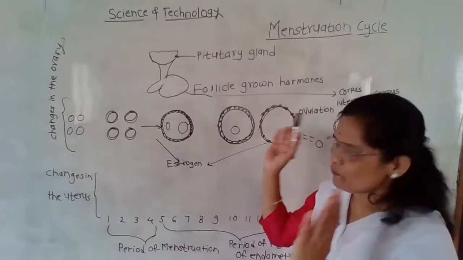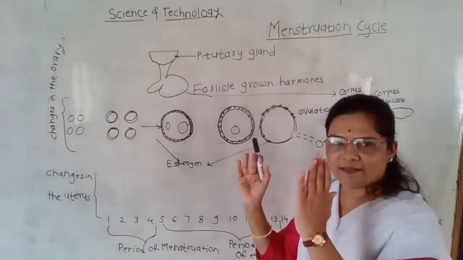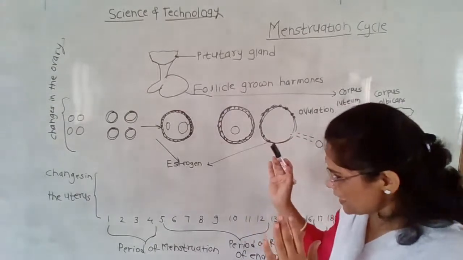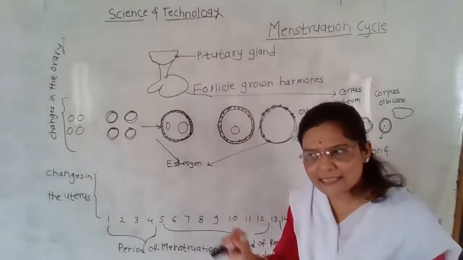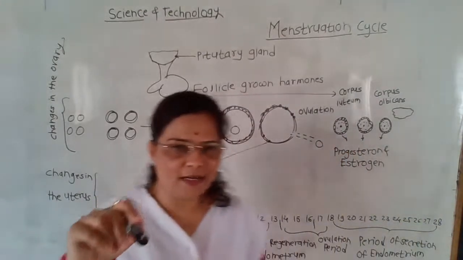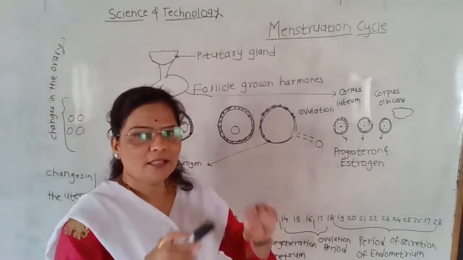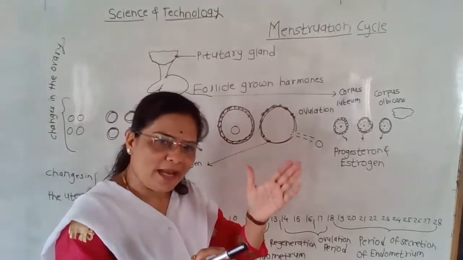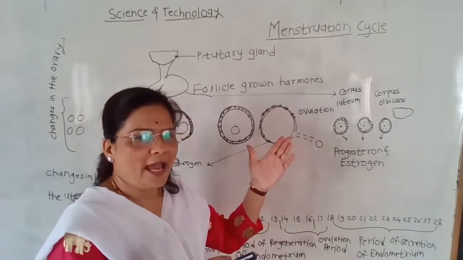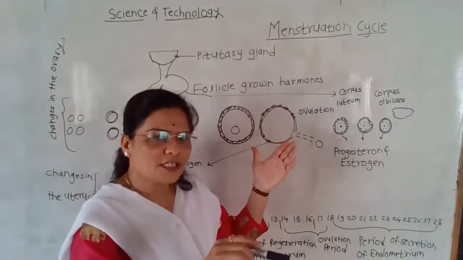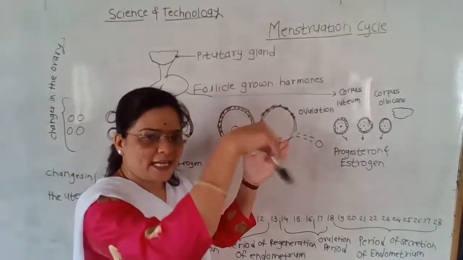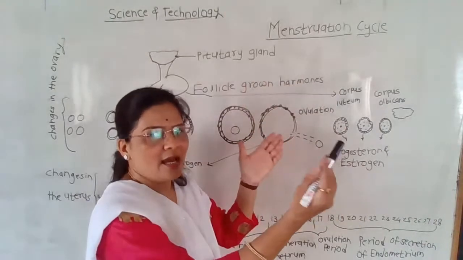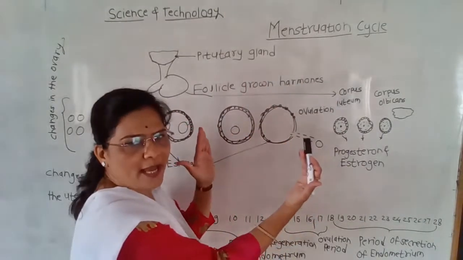Whenever one of the follicles is taken into consideration, at that time the inner lining of the uterus is called the endometrium. Students, the uterus is a part of the female reproductive system, in which the baby's development takes place after pregnancy.